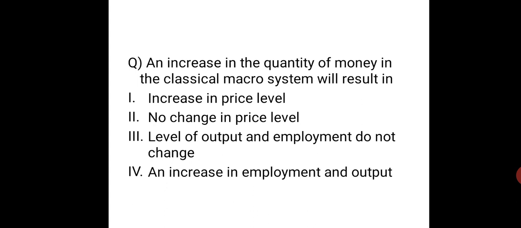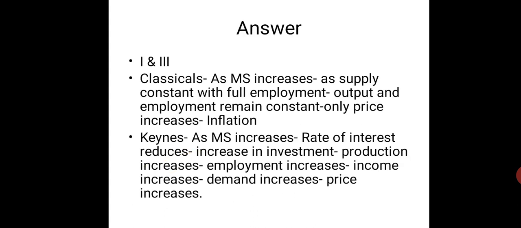Coming to the question, option 3 cannot be the answer and option 4 cannot be the answer, because classicals don't believe in real variable change. So level of output and unemployment are not even considered. We are left with 1 and 2, that is, price level: either there is an increase in price level or no change. What happens when money supply increases? Supply is already constant because they believe in full employment, so output and employment cannot change. Real variables are constant, so it will only put pressure on price.